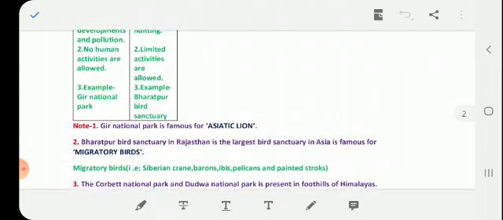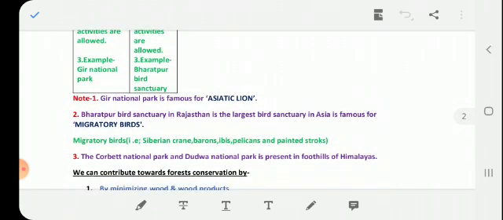Yes, two important points for these examples. First, about national park: Gir National Park is famous for what? Asiatic lion. And second, Bharatpur Bird Sanctuary in Rajasthan, which is the largest bird sanctuary in Asia, famous for migratory birds like Siberian crane, ibis, barons.